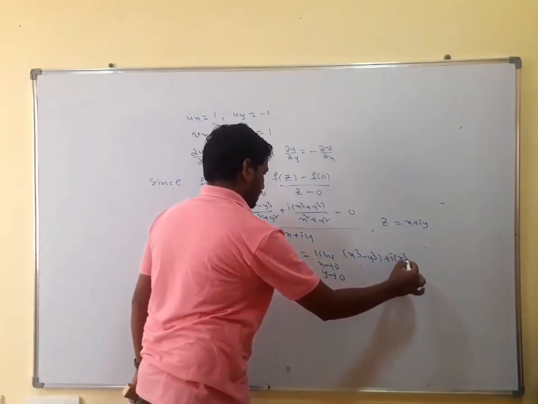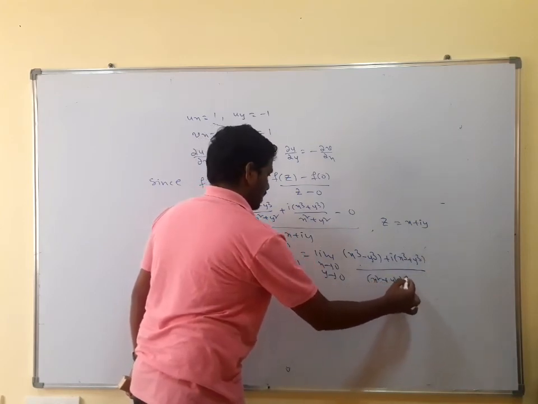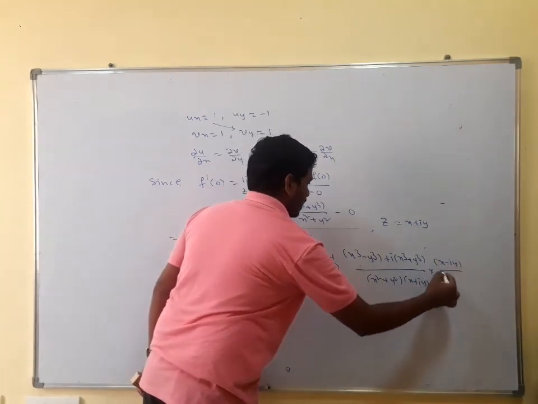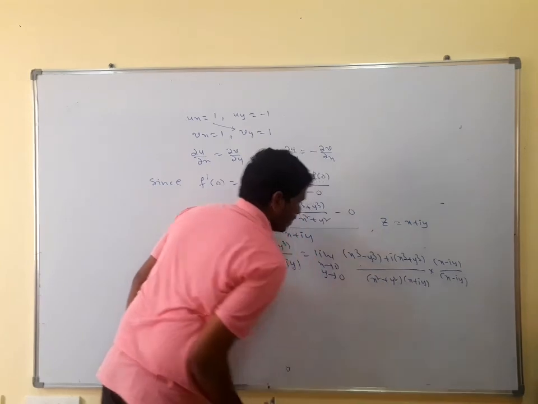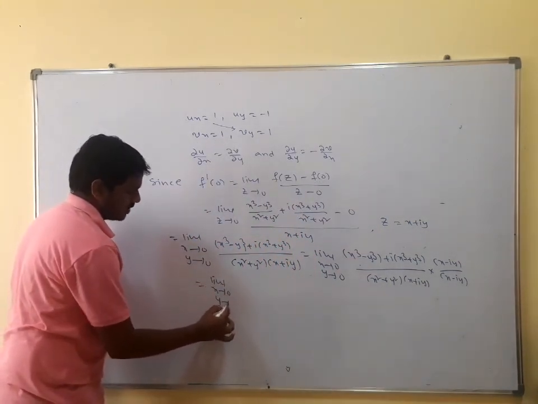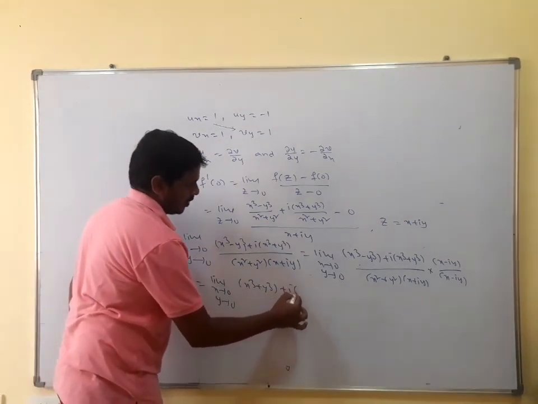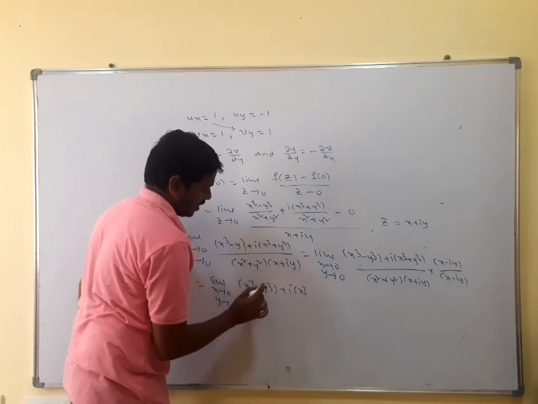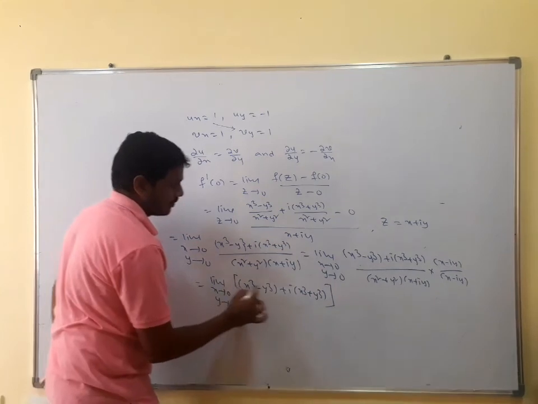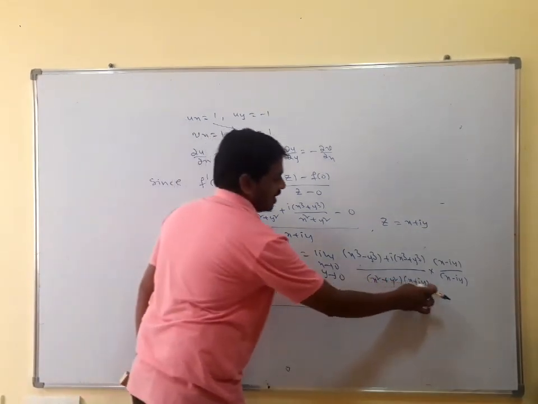i into x cube plus y cube divided by x square plus y square into x plus iy, multiplying by x minus iy divided by x minus iy. So this can be written as the limit as x tends to 0, y tends to 0 of x cube plus y cube plus i into x cube minus y cube plus i into x cube plus y cube, times x minus iy, divided by x plus iy into x minus iy.